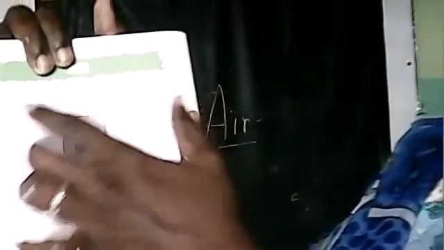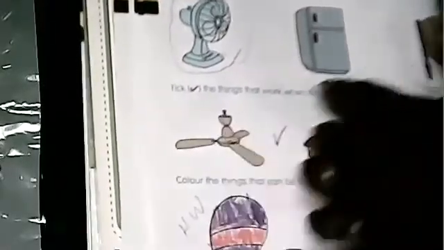Now see here. Circle the things that give you air. இதுல இருந்தெல்லாம் காத்து வரும். இதுல இருந்தா காத்து வருமோ? Circle the things that give you air. So you have to circle it. This we have already done. So next is tick the things that work when there is a wind. காத்து அடிக்கும் போது என்னதெல்லாம் work ஆகும்? Windmill, yacht. These are all work when there is wind.